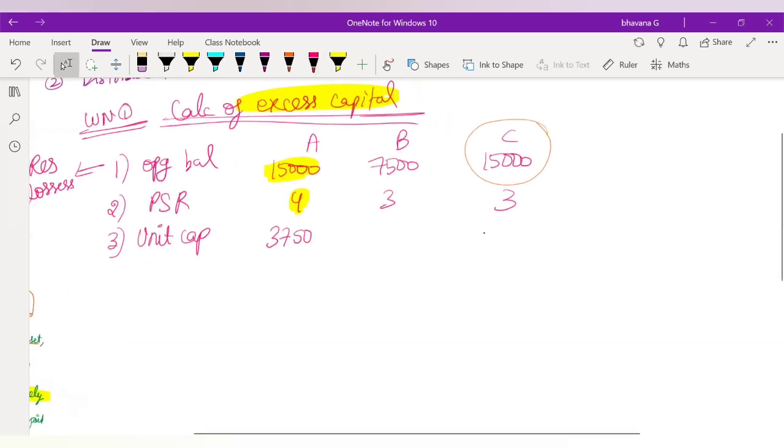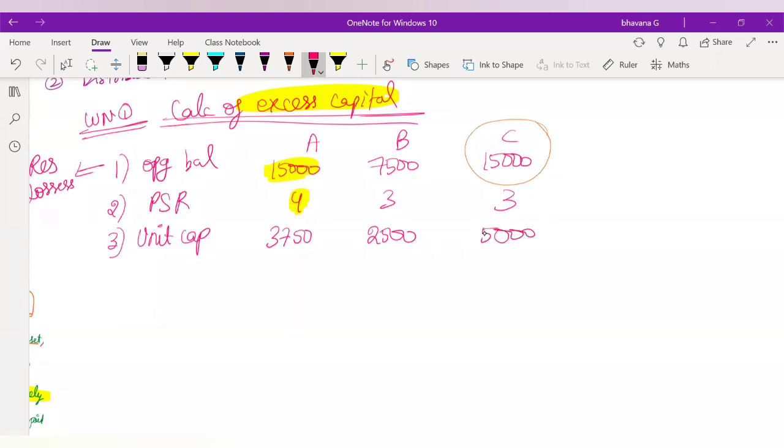So what is next? You have to find unit capital of B. It will be nothing but opening balance divided by profit sharing ratio. It will be 7,500 divided by 3. What will be the answer? The answer will be 2,500. In the third one, for C, you have to find out 15,000 divided by 3. That is 5,000. Very good, Roshni.